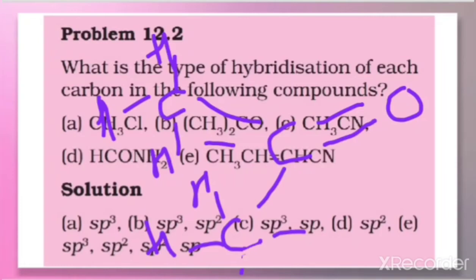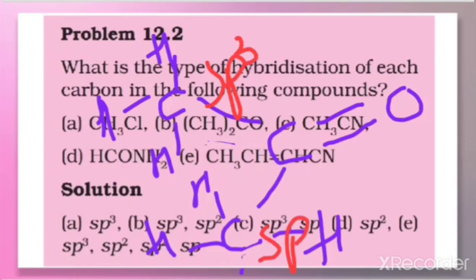So I will rub this one. Carbon with 3 hydrogen here. When you find it out here, in all these cases there are 3 carbons in this, that is the first carbon here. I am talking about this carbon. This carbon is bonded with all single bonds, therefore it is sp3. This carbon is also sp3.